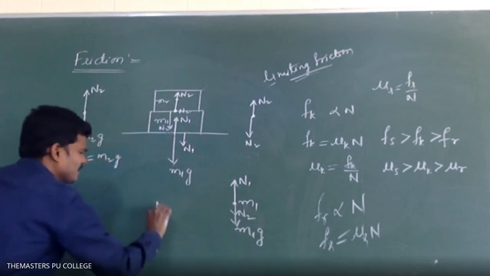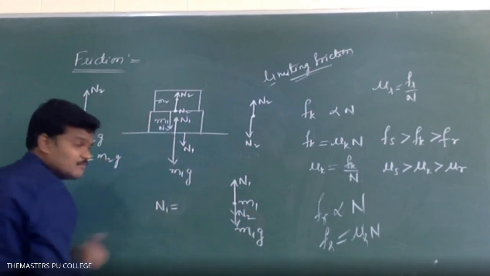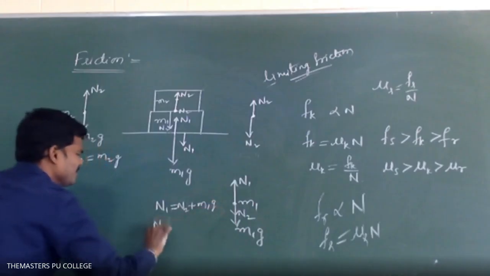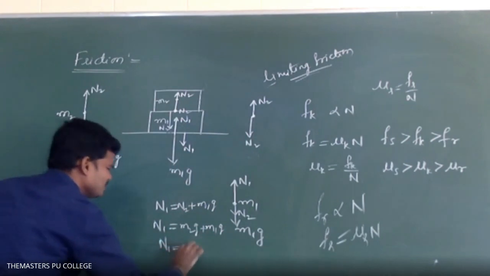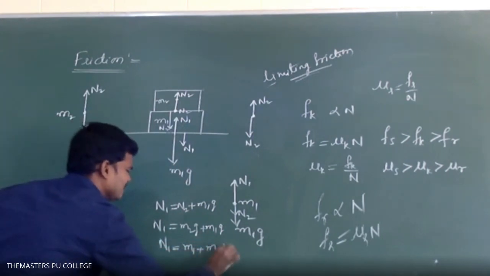Then what is N1? Upward force is balanced by equilibrium. Upward force balances N2 plus M1G. N1 is equal to what? Just now we got N2 as M2G, so M2G plus M1G. I think you are confusing this one. Let me say, M1 plus M2, sir.